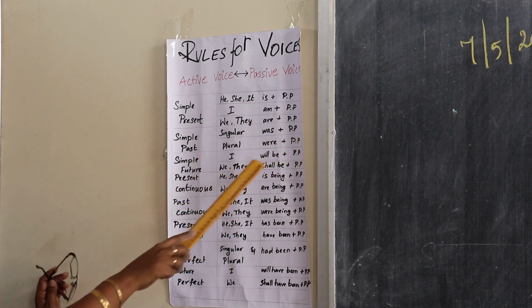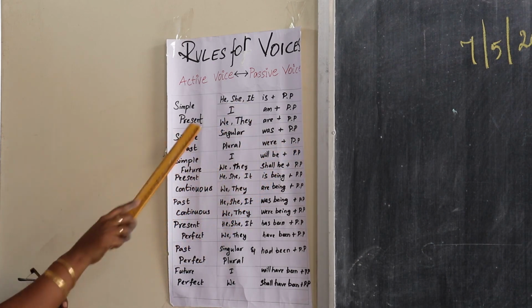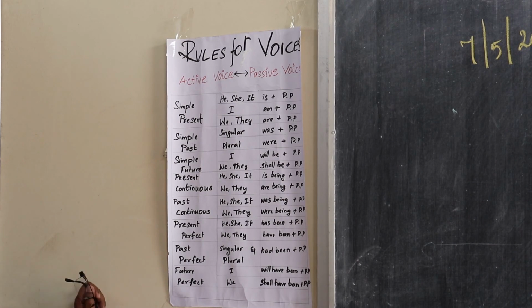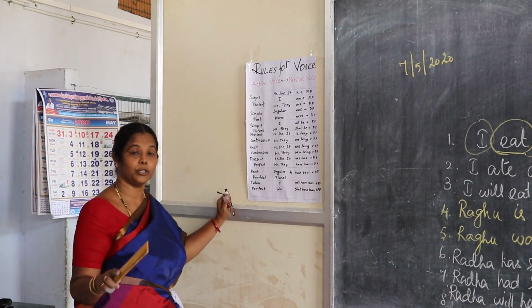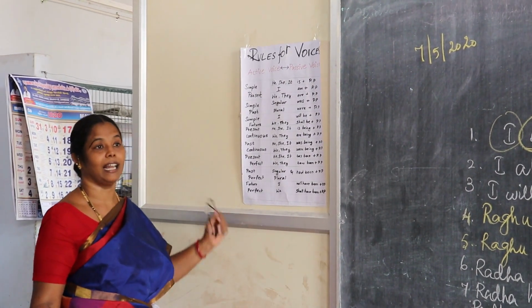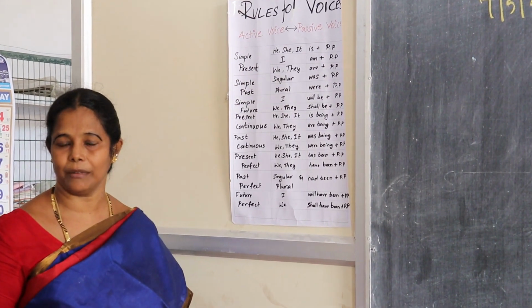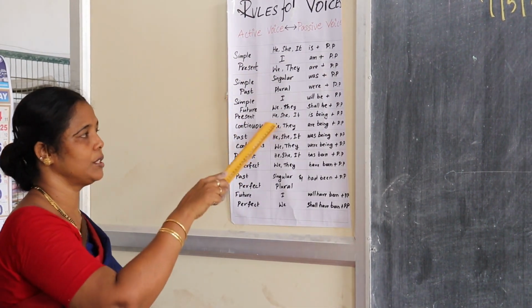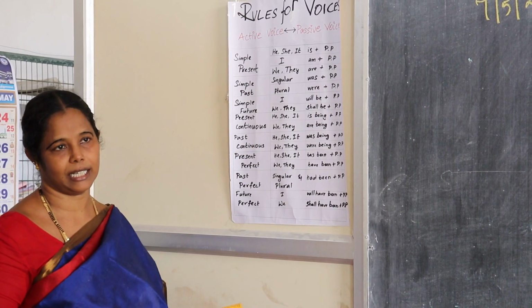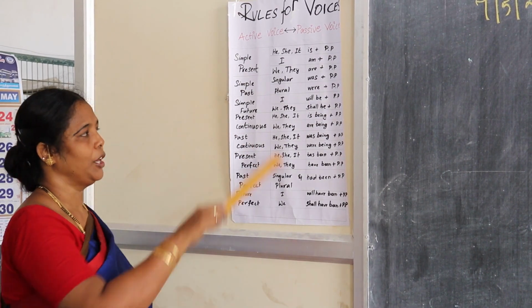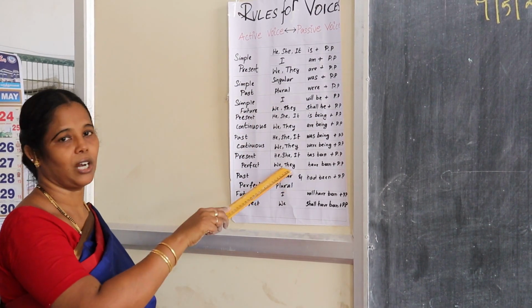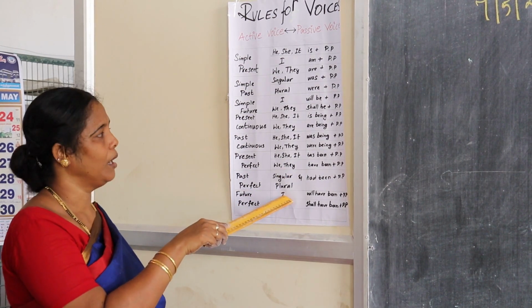You have to keep the keywords or rules in your mind, just like maths formulae. Without formulae, you can't do anything in maths. Like that, without knowing the rules for each and every grammar topic, you can't do any grammar exercise. So for that purpose, you should memorize the tabular column which I have given on the board.